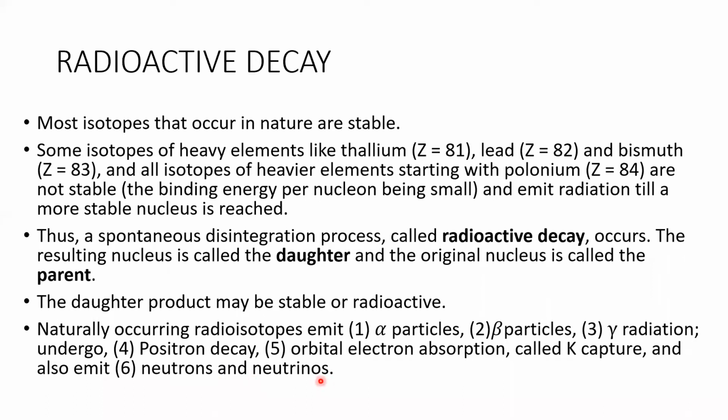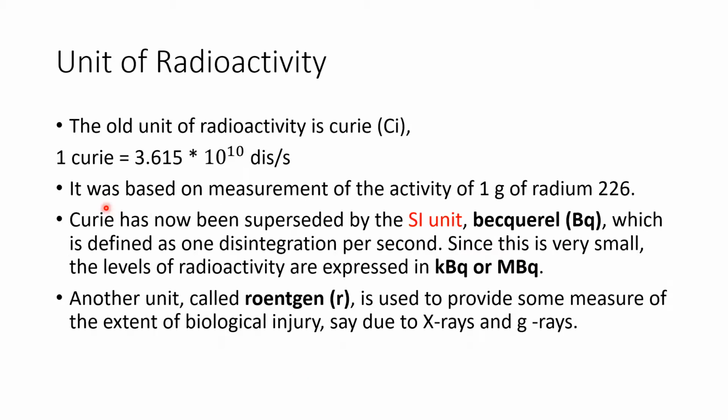If you want to know more about these things, you can read the book by Pekenak. It is a very good book, and the information is given very nicely. The unit Curie was based on the measurement of activity of 1 gram of radium 226. The scientist Curie was working on radium 226.